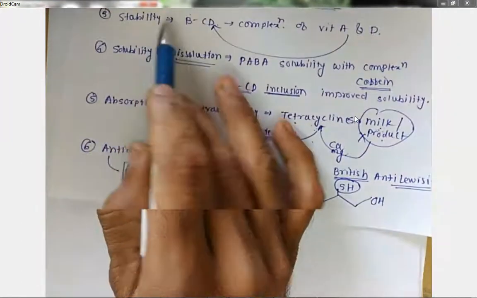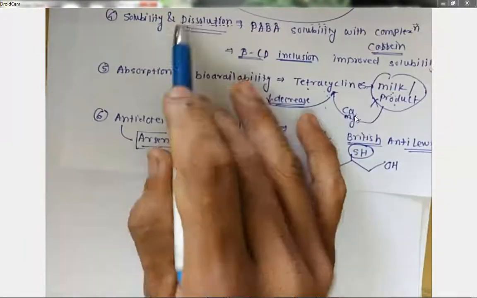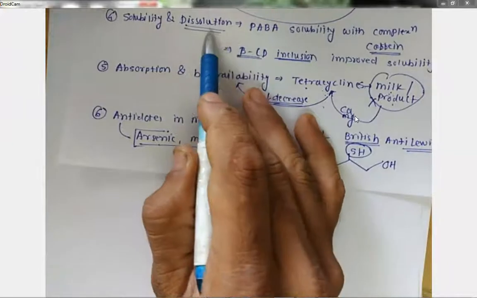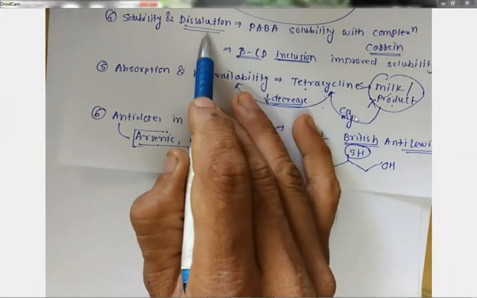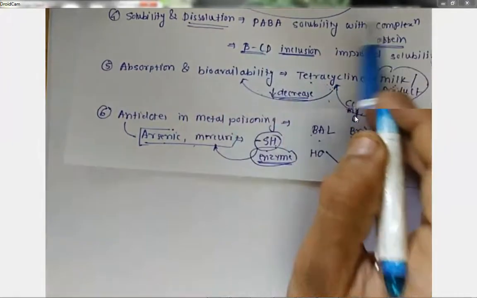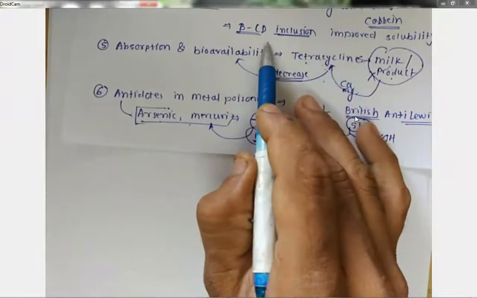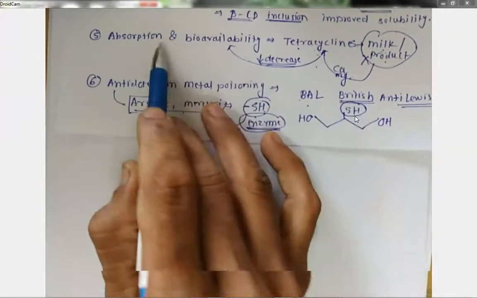Now stability, yes, beta cyclodextrin complexation with vitamin A and D. Solubility and dissolution: you have to explain that there is a certain mechanism established which enhances the solubility with the complexation method. For example, PABA and caffeine solubility enhancement, beta cyclodextrin inclusion improves the solubility. Not only this, you can go with the absorption and bioavailability.